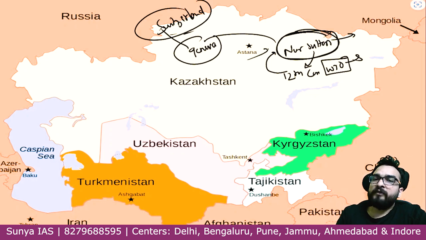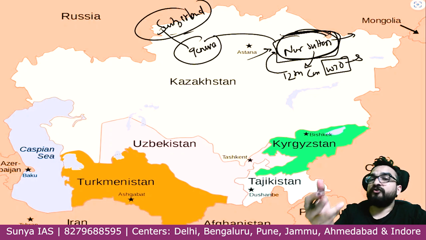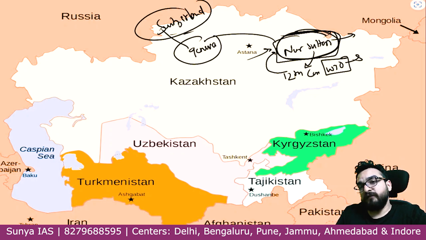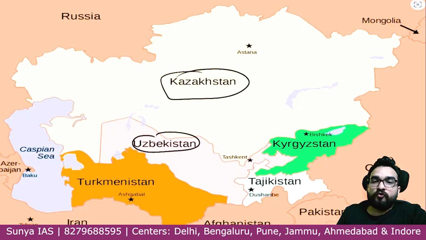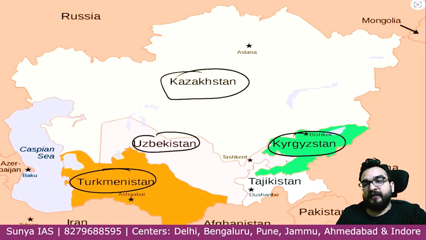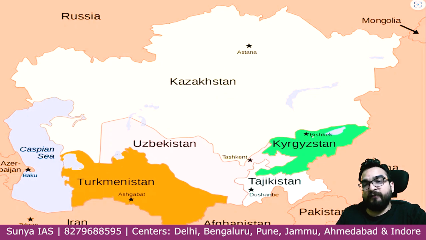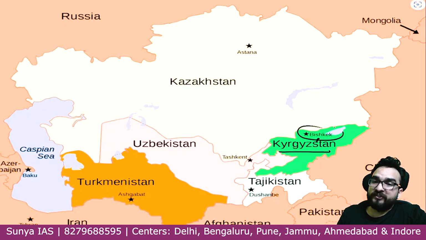How I have remembered, like how I knew this particular fact, because I was also reading the newspaper and I saw this particular news, Nur Sultan and Geneva things, right? So this you have to understand. Kazakhstan, Uzbek, Turkmenistan, this side Kyrgyzstan and Tajikistan. Over here Bishkek. See, the most confusing capitals are of these 5 countries, and these 5 countries are highlighted also. So you have to understand that Kyrgyzstan capital is Bishkek, whereas Uzbekistan capital is Tashkent.